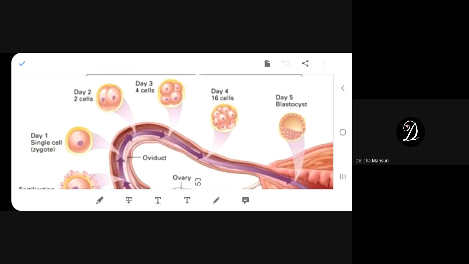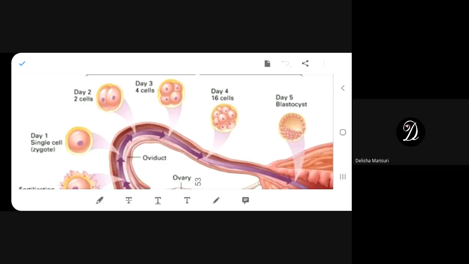Because to have the continuity of species, the continuity of organisms, because if there's no reproduction, after I die, it will be over. So for the continuity of organisms in future, reproduction is a must. Okay, so it's a multiplication of organisms.